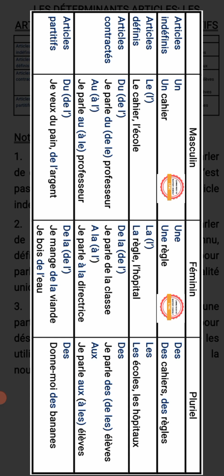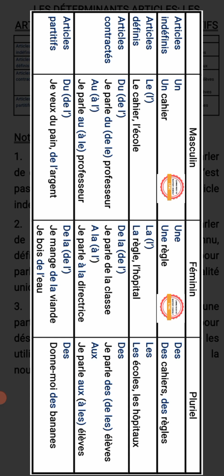Ensuite, on a de la. De la is not contracted. De la remains that way. Now, you can see de l'. That means when the noun starts with a vowel or silent H, we have de l'. We don't have the contracted form in the form of du, but we are going to have de l'. Je parle de la classe. I am talking about the classroom.